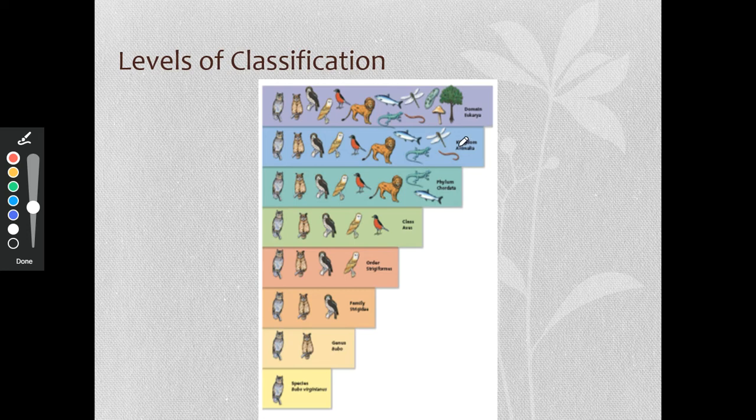So a couple of things that I noticed from your assignment today. Some of you had some organisms classified as domain Bacteria, but then in the kingdom Protista. Understand that cannot happen. For something to be a protist, it has to be eukaryotic. So it needs to belong to the domain Eukarya.